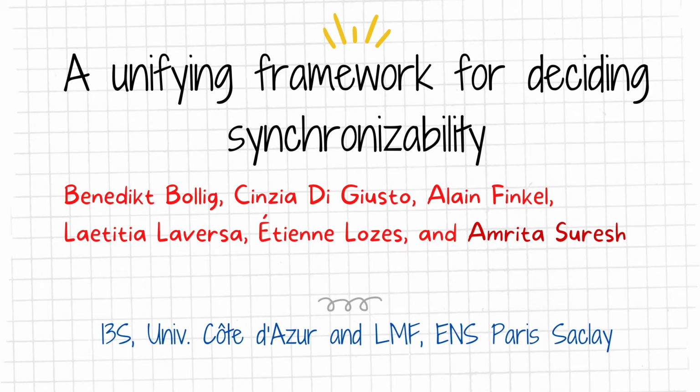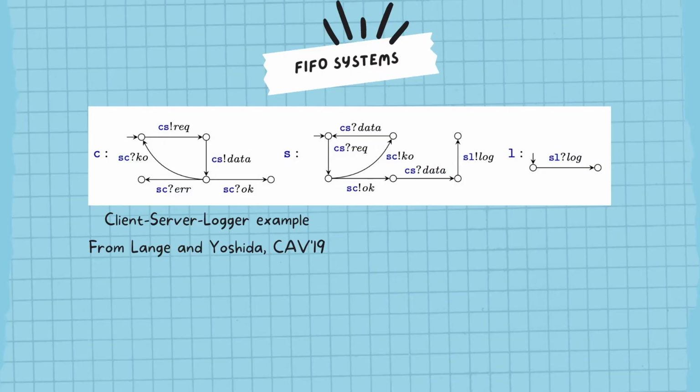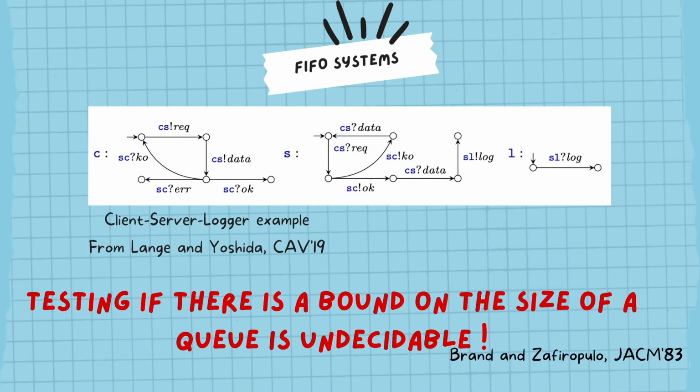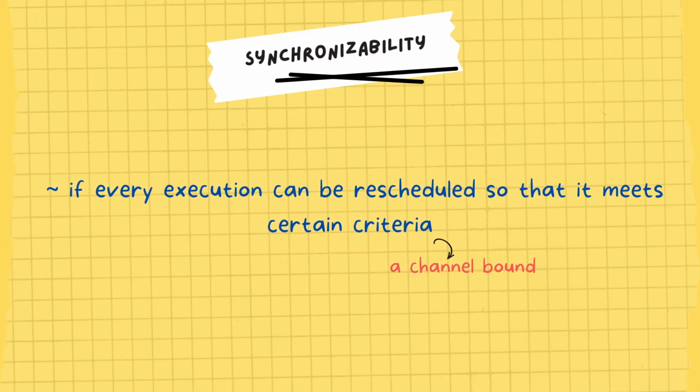Hi, in this paper, my co-authors and I provide a framework that allows one to derive decidability results for synchronizability. FIFO systems are ubiquitous these days, with applications in communication protocols, session types, verifying concurrent programs, and so on. However, for the general model, the boundedness problem is undecidable. This leads us to study variants of the boundedness property which are decidable.